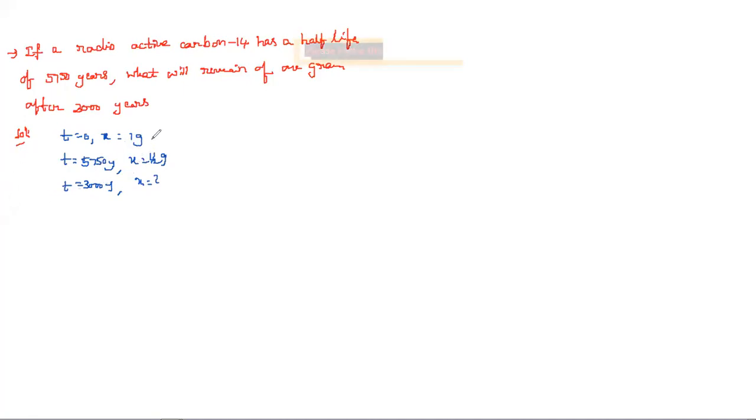If you observe, initially 1 gram, and as time is increasing, obviously the substance is decreasing. It means we need to apply the law of natural decay. As usual, by the law of chemical conversion, we can write dx by dt is proportional to x.